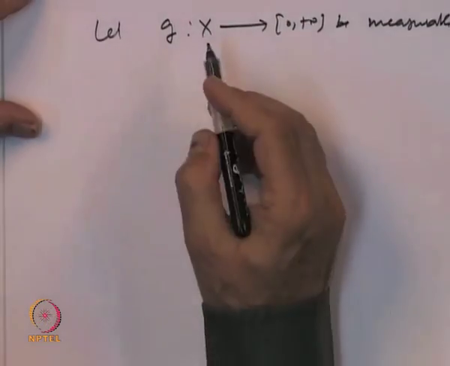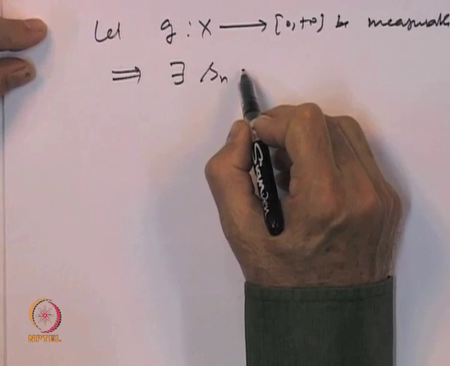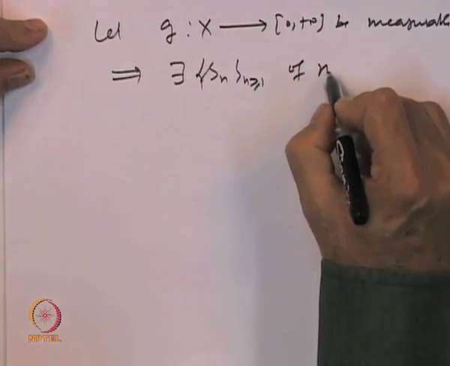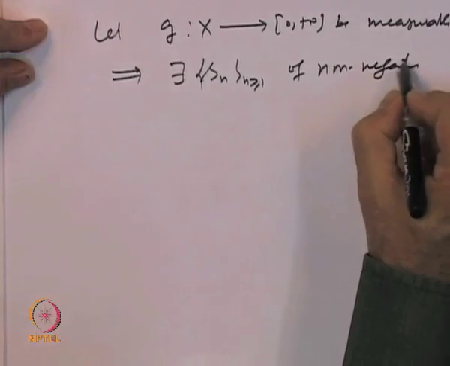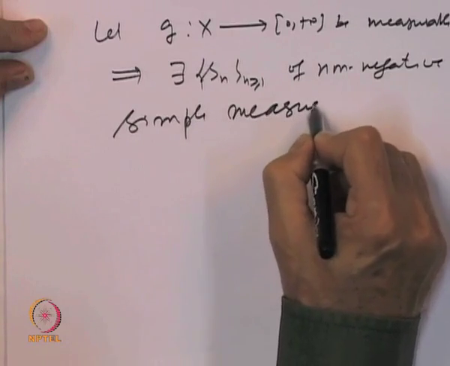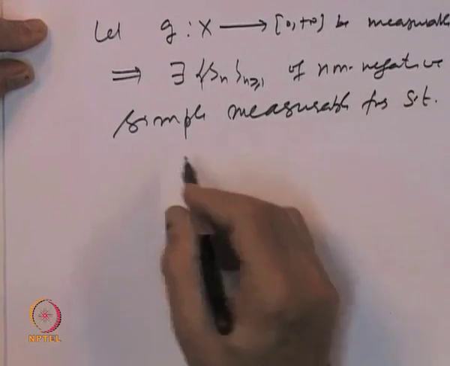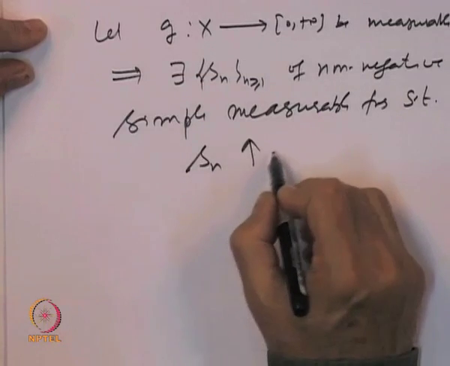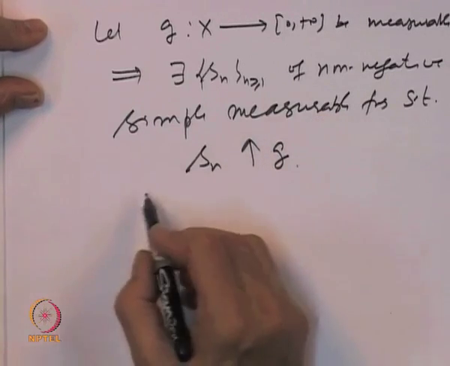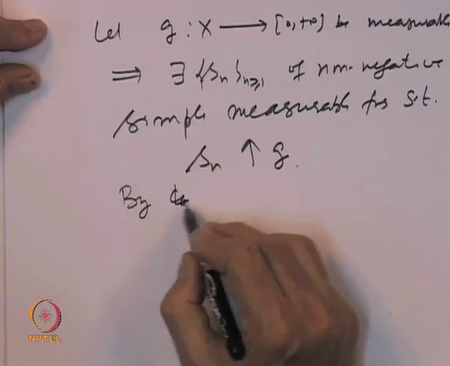Then we know by the property of measurable functions that there exists a sequence S n of non-negative simple measurable functions such that S n increases to the function g. Then, by the monotone convergence theorem,